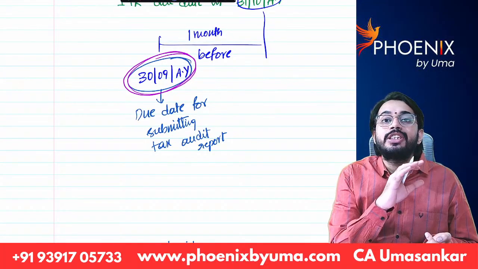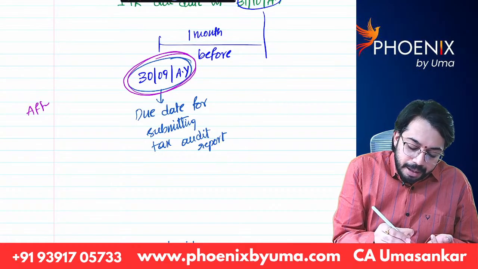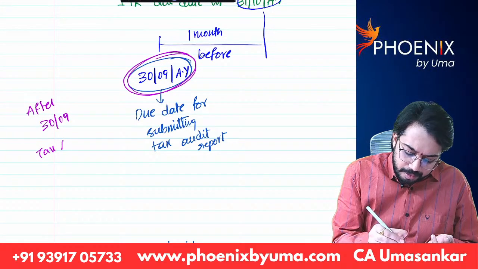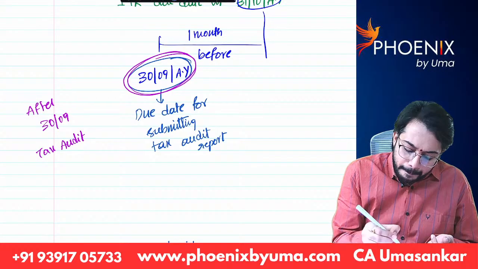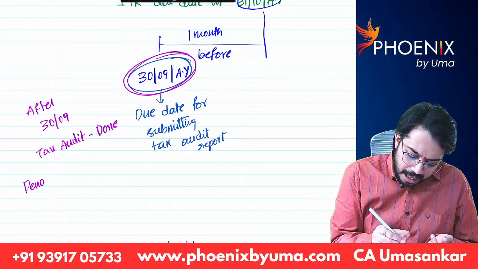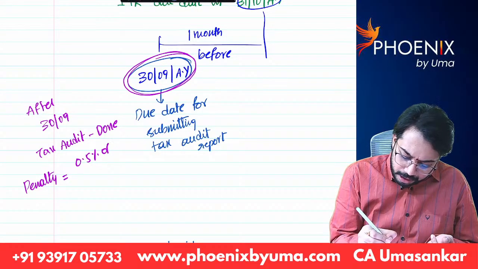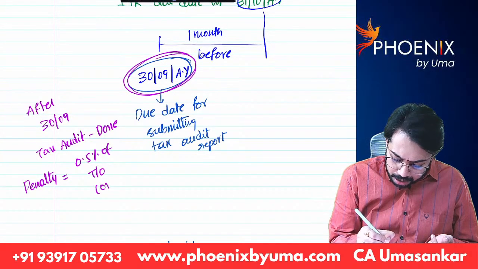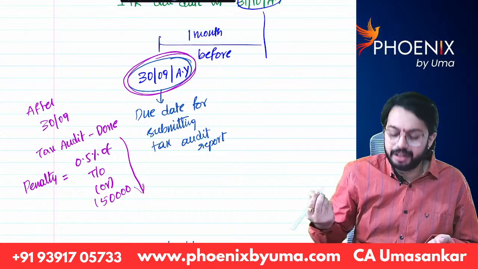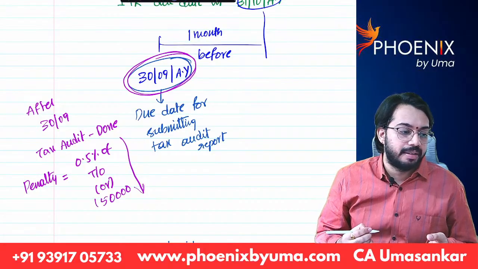If tax audit is not done before 30th September, and is done after 30th September, then penalty will be levied. How much is the penalty? Penalty is equal to 0.5% of turnover or 1,50,000, whichever is lower. Are you able to understand? That is the penalty which will be levied.